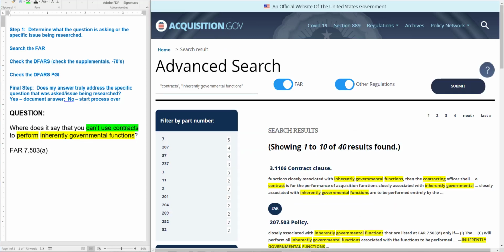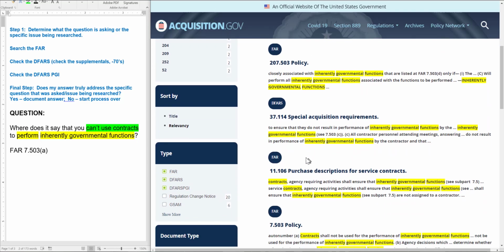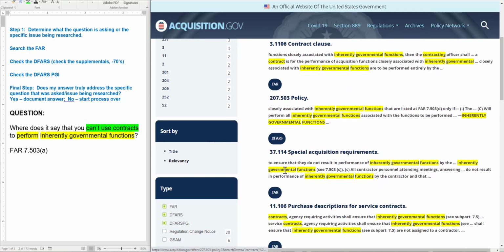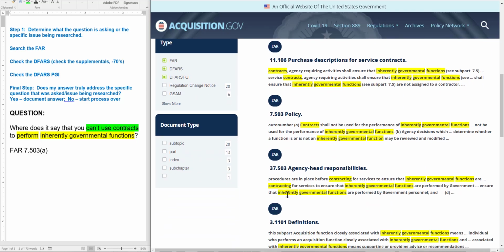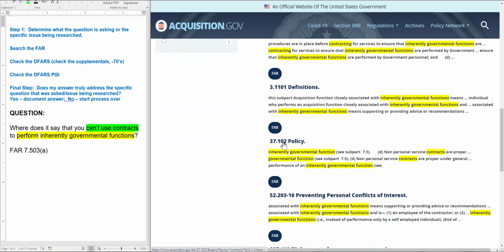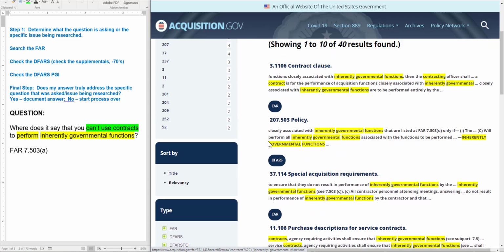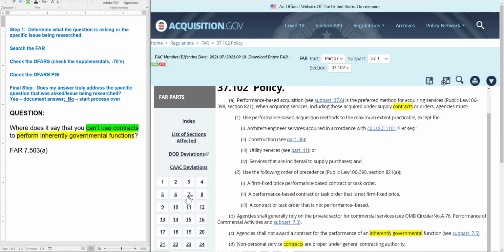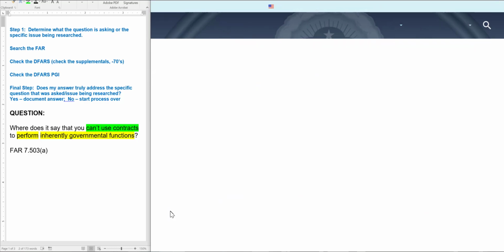Now I did want to point out one other thing before I finish here. There's actually another place in the FAR that you may have found this answer, and that place is in FAR part 37. Now down here as we're going down, you'll see 7.5 kind of dominates this question, but we do have a couple references to FAR part 37 here. And if we happen to click on FAR part 37, let's just do that. Let's open it in a new tab. And let's get rid of these just to not confuse things. But let's click on FAR part 37.